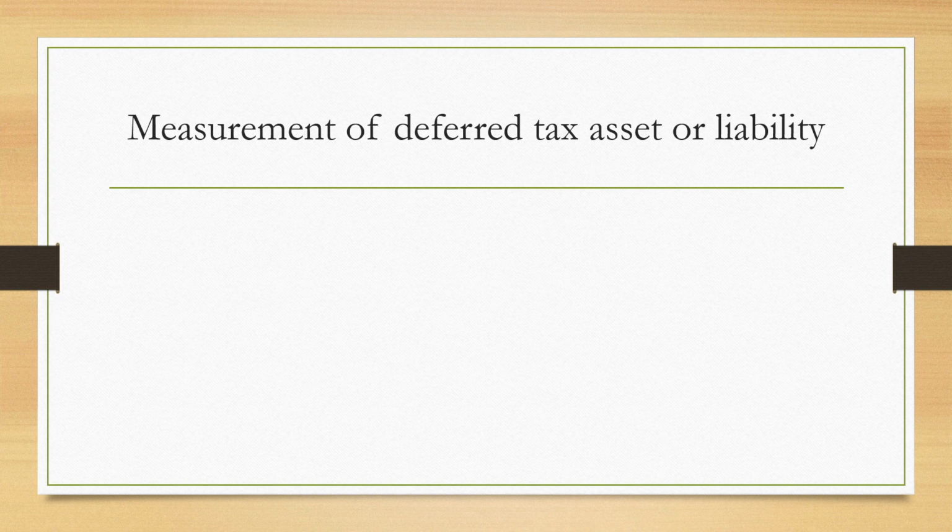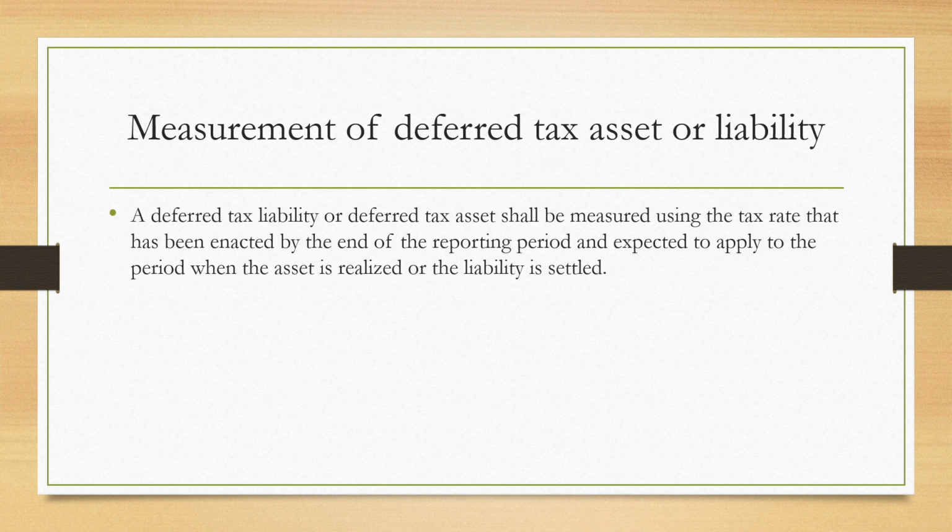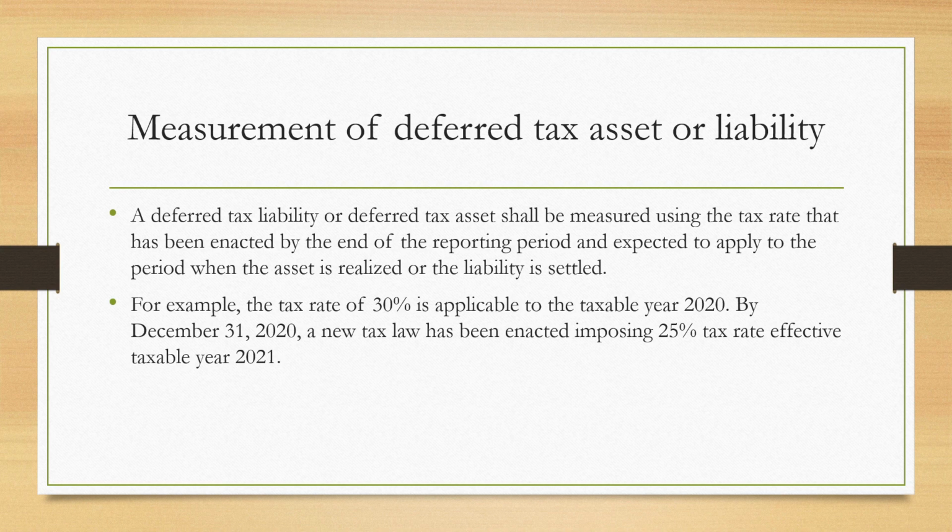Measurement of deferred tax asset or liability. A deferred tax liability or deferred tax asset shall be measured using the tax rate that has been enacted by the end of the reporting period and expected to apply to the period when the asset is realized or the liability is settled. For example, the tax rate of 30% is applicable to taxable year 2020.